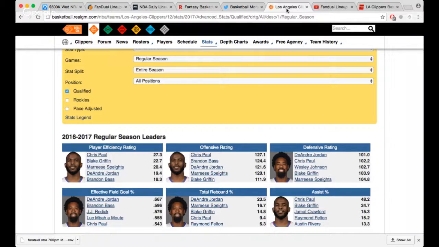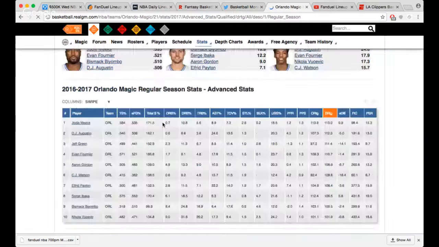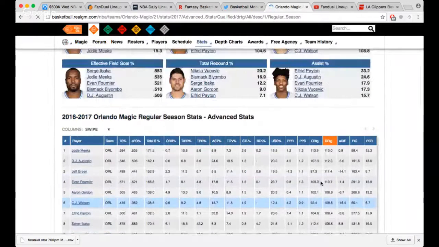Let's take a look at Magic's defense, because I really like Schroeder. I know DJ Augustine starts, and I think Schroeder's gonna start out pretty good in the first and third quarters, where DJ Augustine gets most of his minutes. So let's take a look. When Alfred Payton's on the court, okay, pretty solid. Not great or anything like that, but it's definitely a step up from DJ Augustine's 112. So maybe that might lower my ownership a little bit on Schroeder. I probably was gonna try to have Schroeder in like 3 lineups. Might lower that to 1 or something like that.